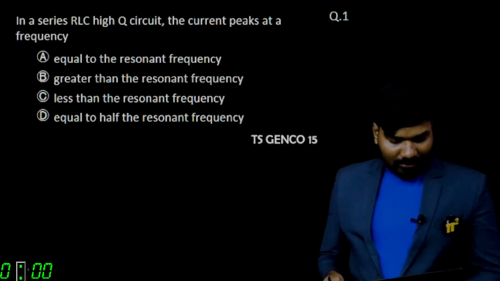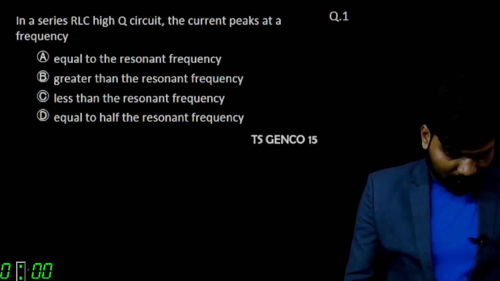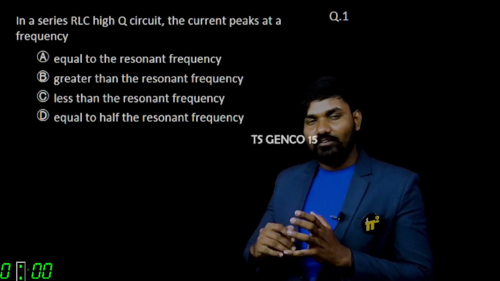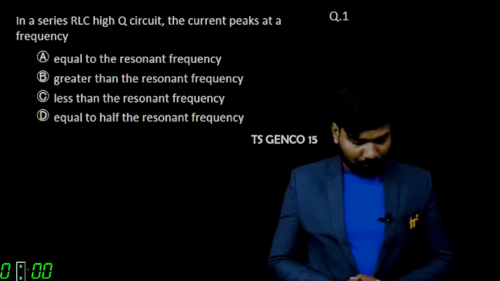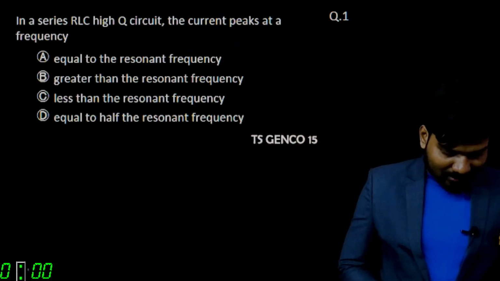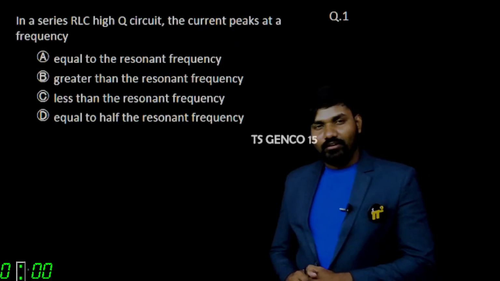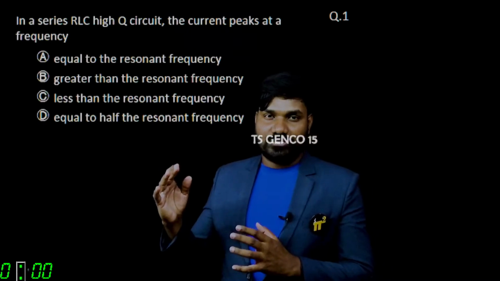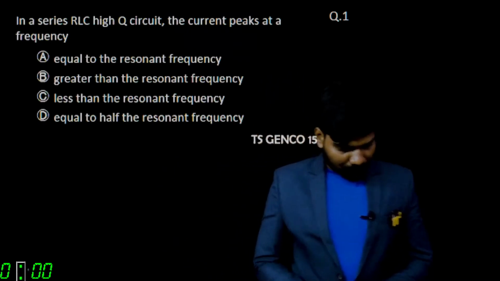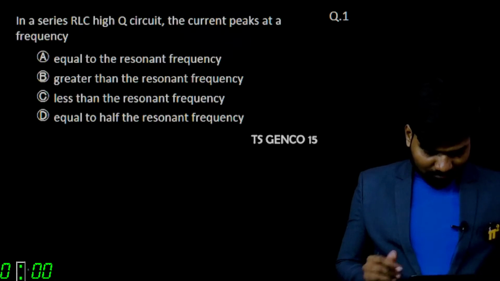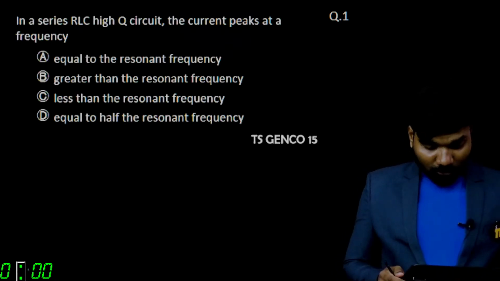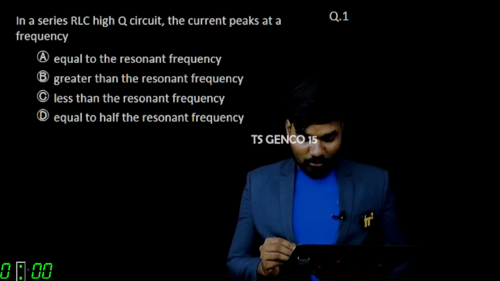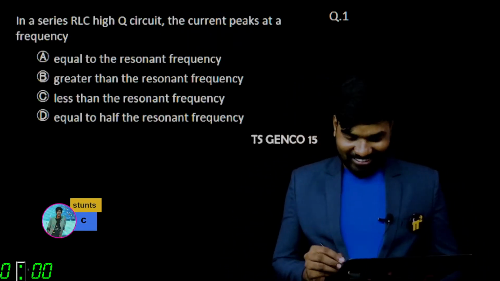Let me solve this. It is said in a series RLC high Q circuit, we have an RLC circuit whose Q factor is high, the current peaks at a frequency. At what frequency will the current magnitude be highest, its peak? People are saying C. Let's see how we got to C. Stunts dude is saying option C.